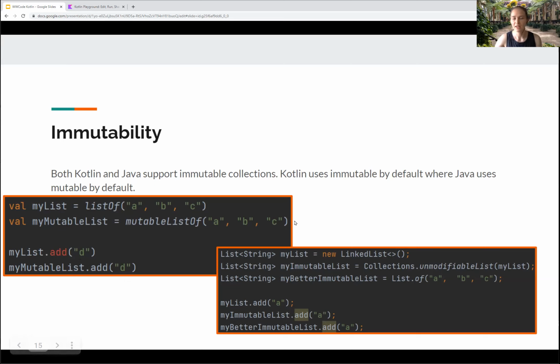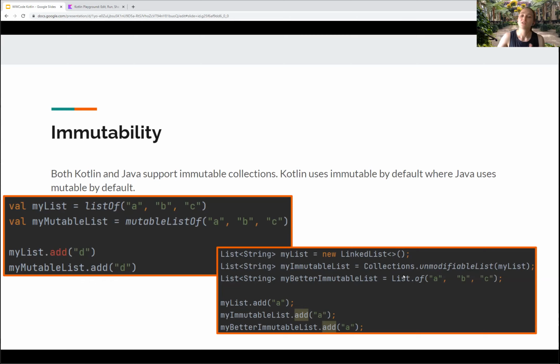Let's look at Java. If you create your default linked list or array list or whichever list you would like with the new keyword, it's going to be mutable by default, which means if you pass it to someone, they can add or remove items. Maybe you get an index out of bounds exception, or you run out of memory because there's too much stuff in it. Now you have to be really careful to tell people, please don't modify my list. And that's where the collections API comes in, where you can say Collections.unmodifiableList(myList). But the default, if you just look online and you want to create a list, the default for Kotlin is safer, and the default for Java is a little scarier.